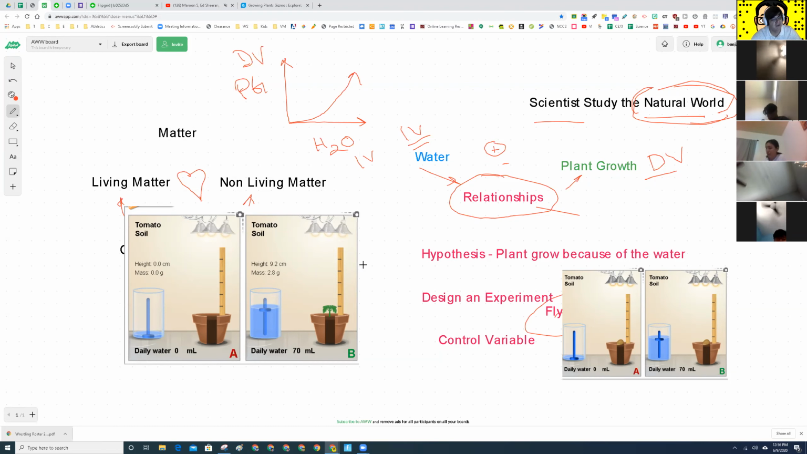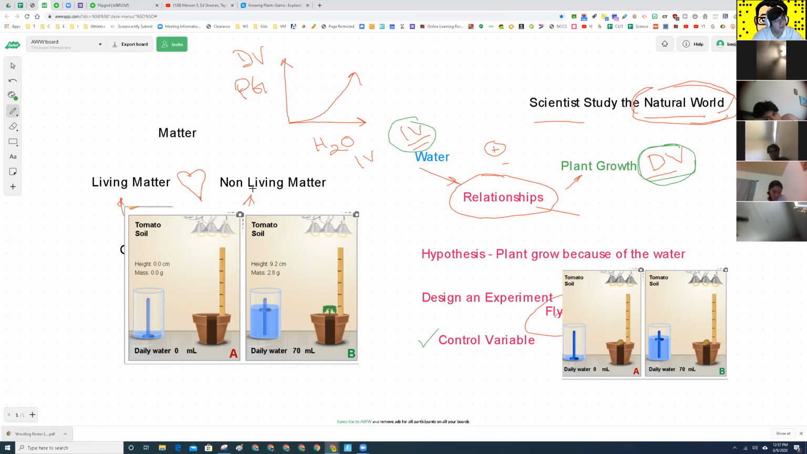So in every single experiment, guys, every single one, we're always going to have these things. We're going to have control variables, we're going to have independent variables, and we're going to have dependent variables. Exactly. And remember, the IV and the DV, that's the relationship that we're studying. You understand? Water, is it a non-living thing? Yes. Water is a non-living thing. So we're studying the relationship between a non-living thing and what's plants? The living thing.